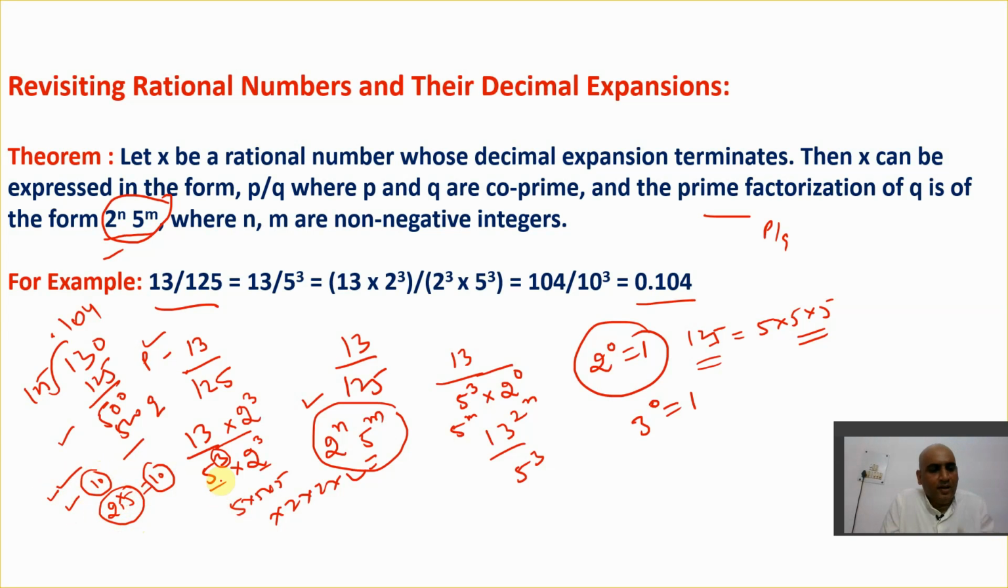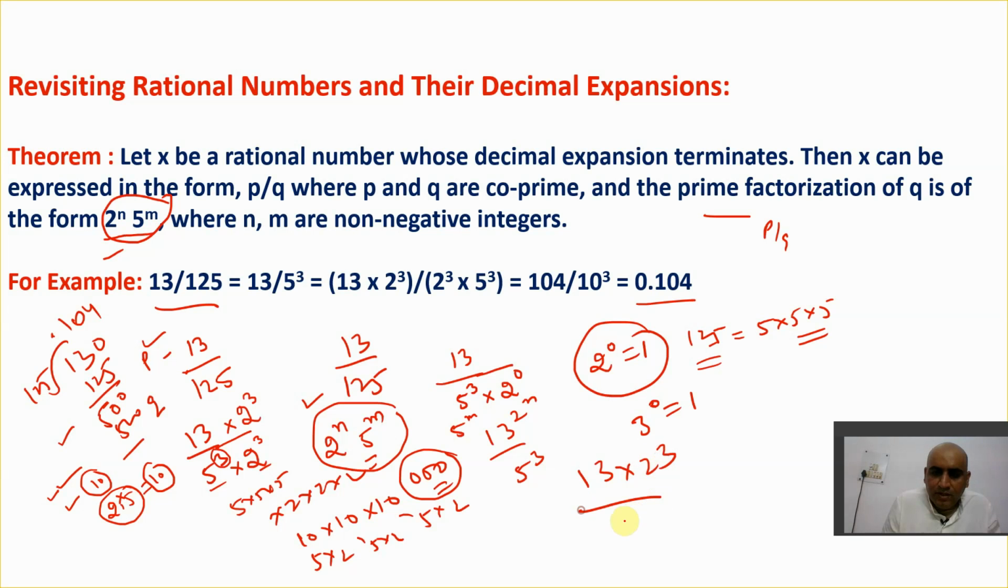Now here 5 cubed and 2 cubed are here. That means 10 into 10 into 10: one 5 into 2, next 5 into 2, and next 5 into 2. So that means it becomes 3 zeros. I hope you get this point, because all the fives and twos are converted like this. So 13 into 2 cubed divided by 1000. Why 1000? One 5 into 2 is 10, next 5 into 2 is the next 10, like this. In this way, it becomes very simple.